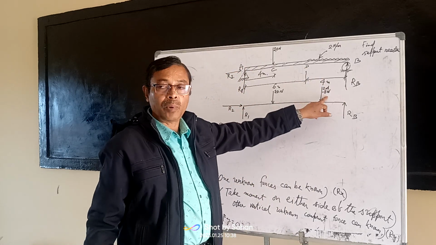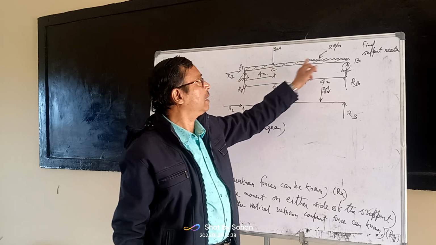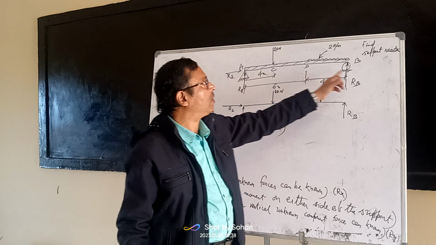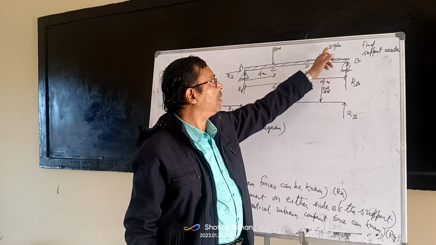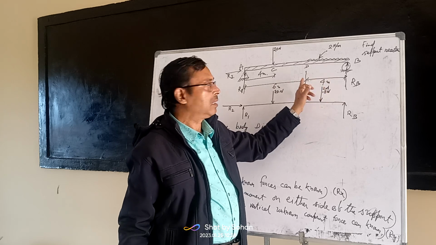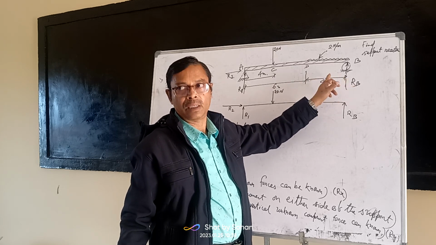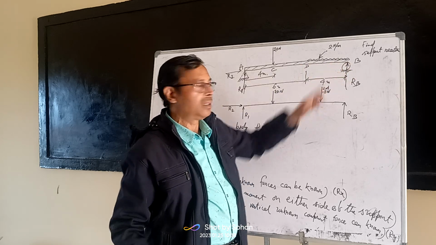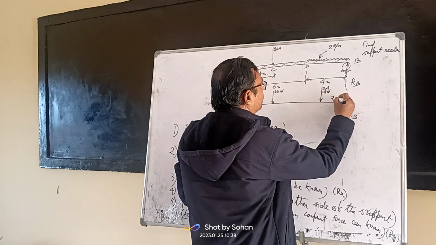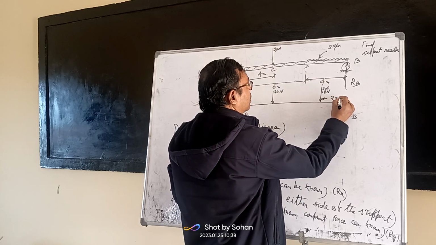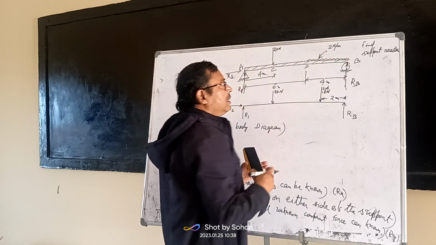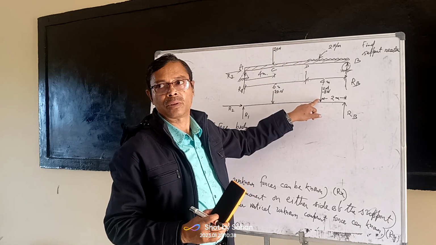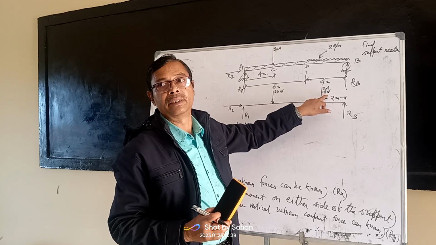Again, where will that point load act? That point load will act at the center of gravity of this uniformly distributed load. What is the total length? 4 meter. And where will be the center of gravity in this case? It will be at 2, here also 2. It will act at the middle, meaning 2 meter from D and 2 meter from B. So this length will be 2 meter. That means this UDL is converted into a point load like this. It is totally converted into a point load, which has a value of 8 Newton.